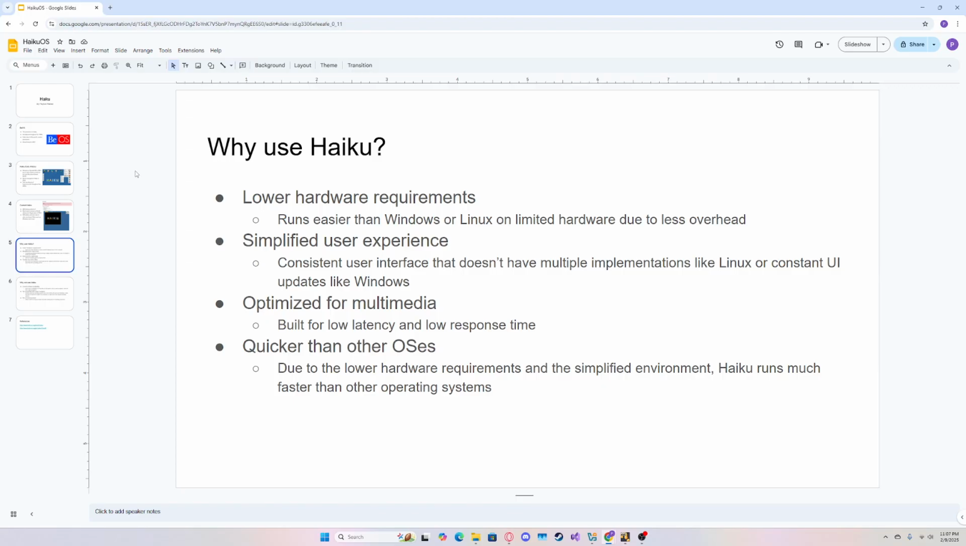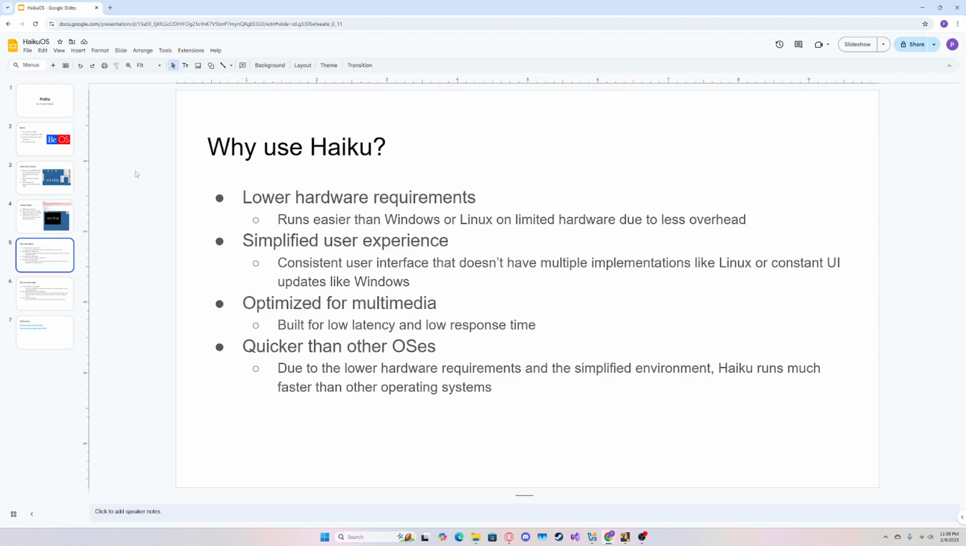So, why use Haiku instead of one of those more popular operating systems like Windows or Linux? Well, Haiku has lower hardware requirements compared to Windows or Linux. It runs a lot easier on limited hardware due to there being less overhead. Linux has a lot of different distributions that can make the overhead quite resource consuming, and Windows has a lot of systems that run in the background that do the same thing.